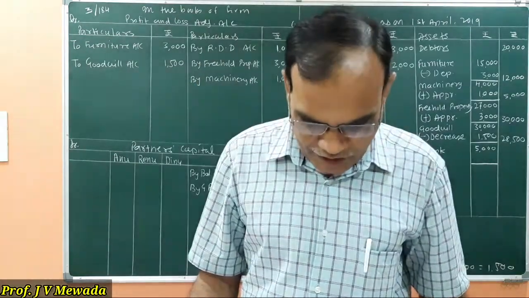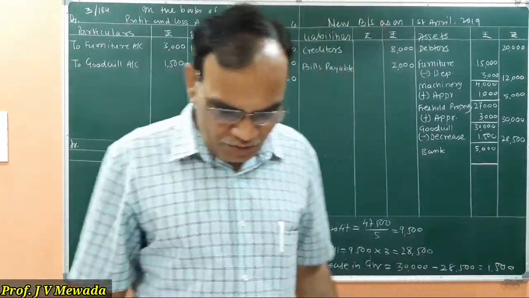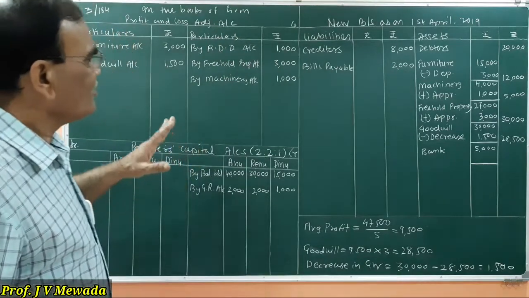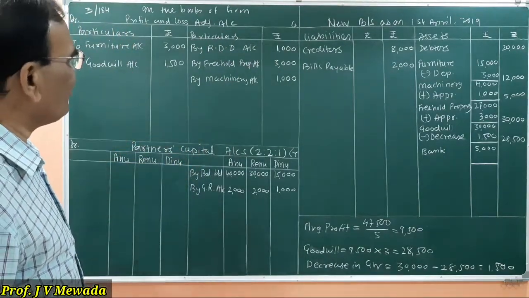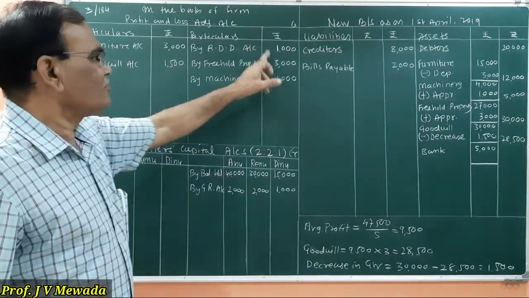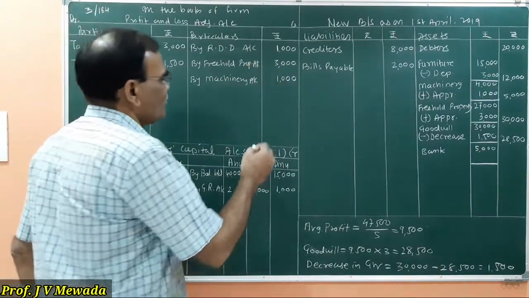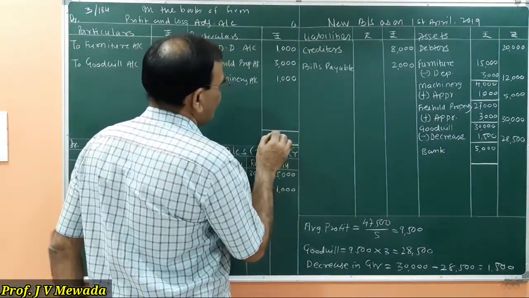Okay. And now we have to close the revaluation account, that is the profit and loss adjustment account. Here 5,000 is the total.